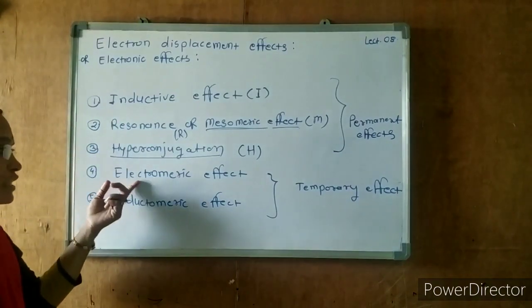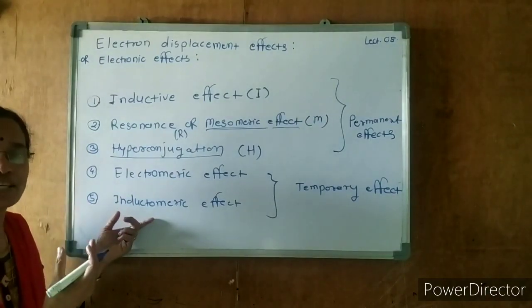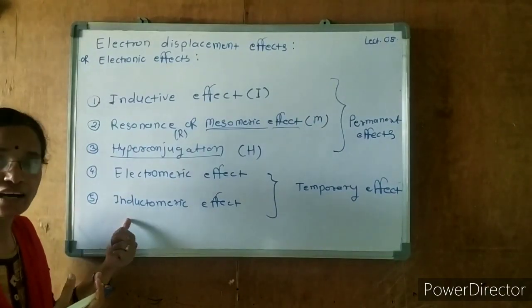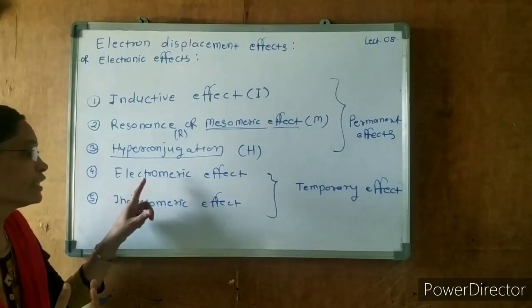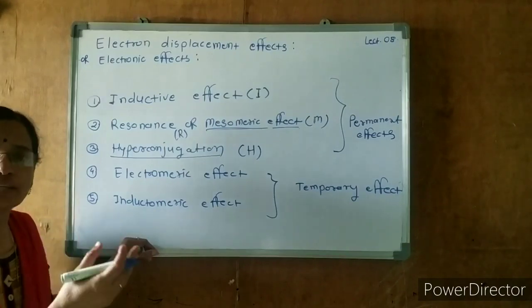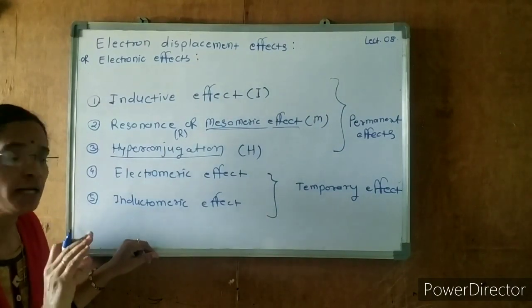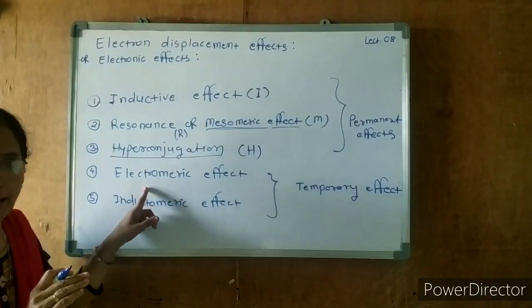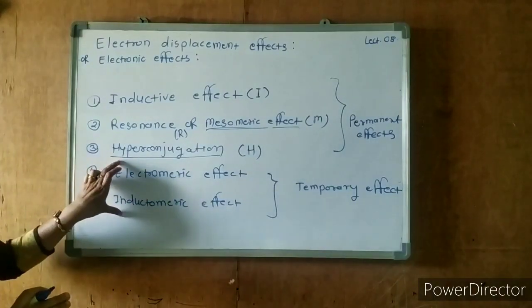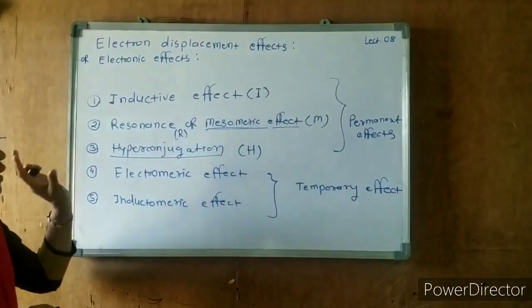The temporary effects occur as soon as some external charged species comes in contact with the reactant, and only then do these effects occur. As soon as the external charged species is removed, the effect goes back. So these 2 effects are temporary and these 3 effects are permanent.